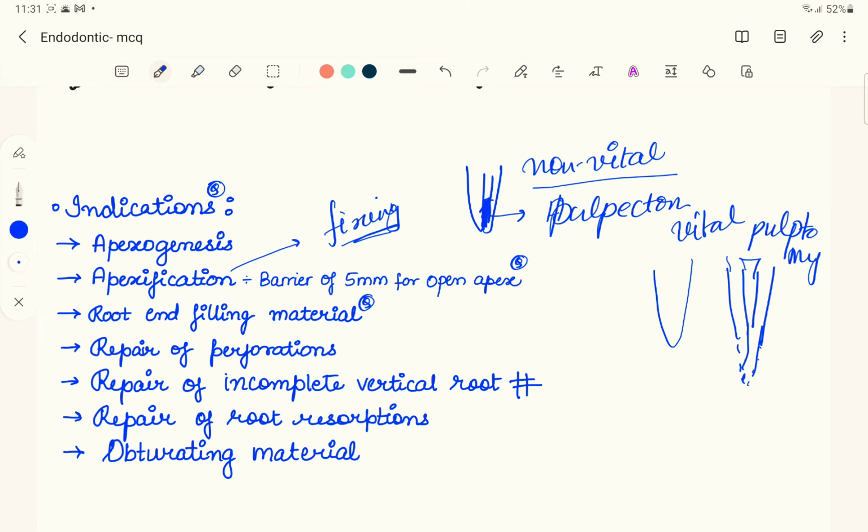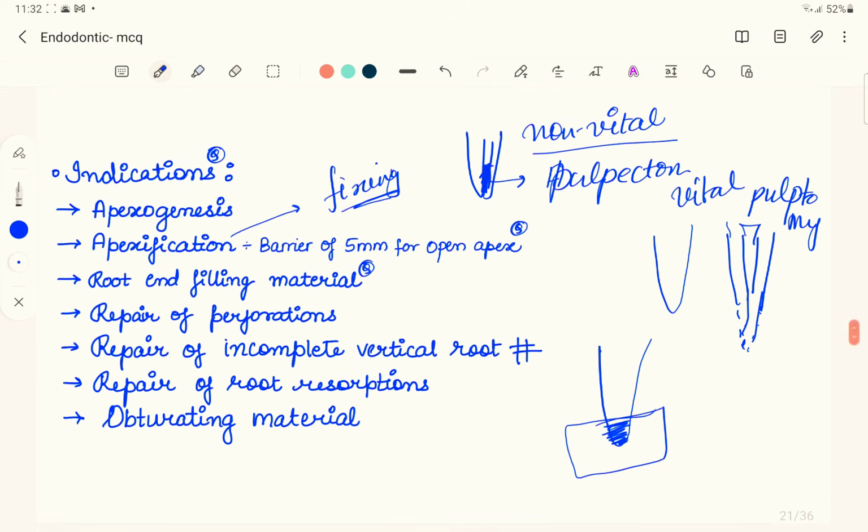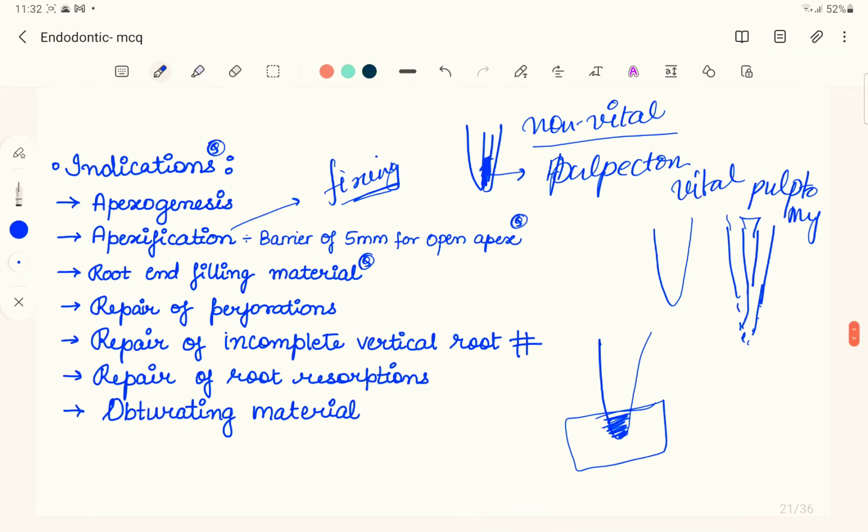So that is the main purpose of the MTA. It is used for apexogenesis, formation of the apex in case of a vital immature tooth; apexification, fixing of the apex, making a barrier at the apex of a non-vital immature tooth; and as root end filling material, wherein we have to do endodontic surgery and then fill some part of the root. In that case also we use mineral trioxide aggregate to fill the root canal, especially at the root end. And if there is a perforation, then we repair this perforation using the MTA.